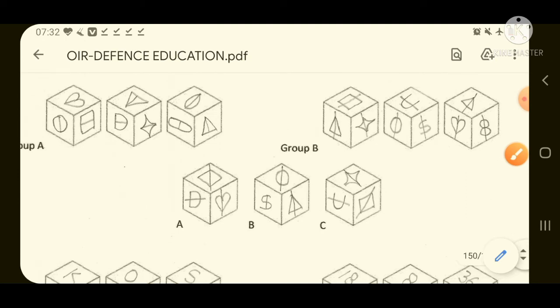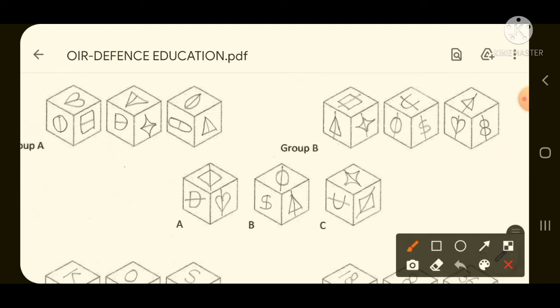So now look at the options. If you look very carefully at option A, then in this figure, and in this figure, in all three figures the line is passing internally as well as externally. But we have to look for a figure in which the line is passing only internally. So this will not be our answer.